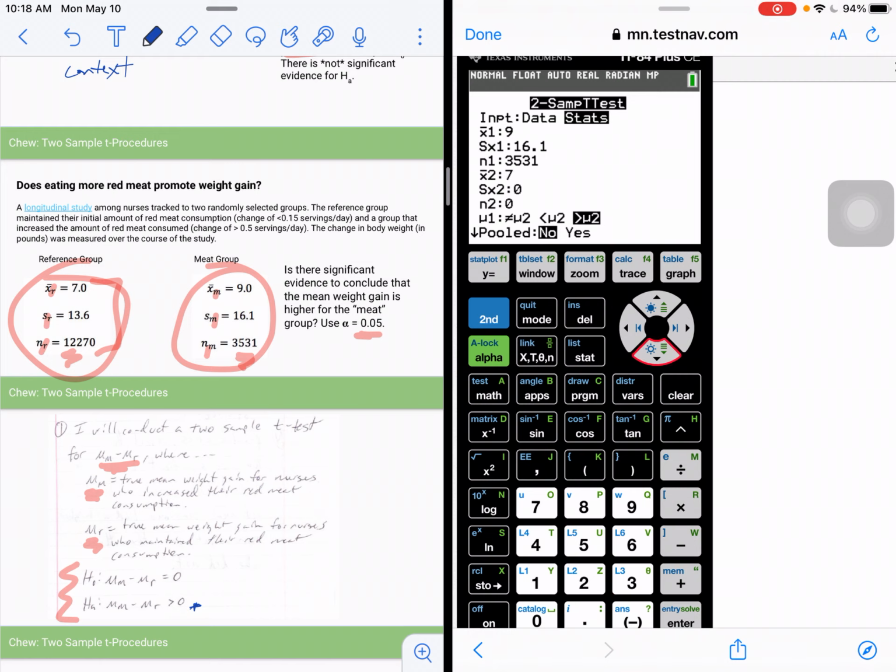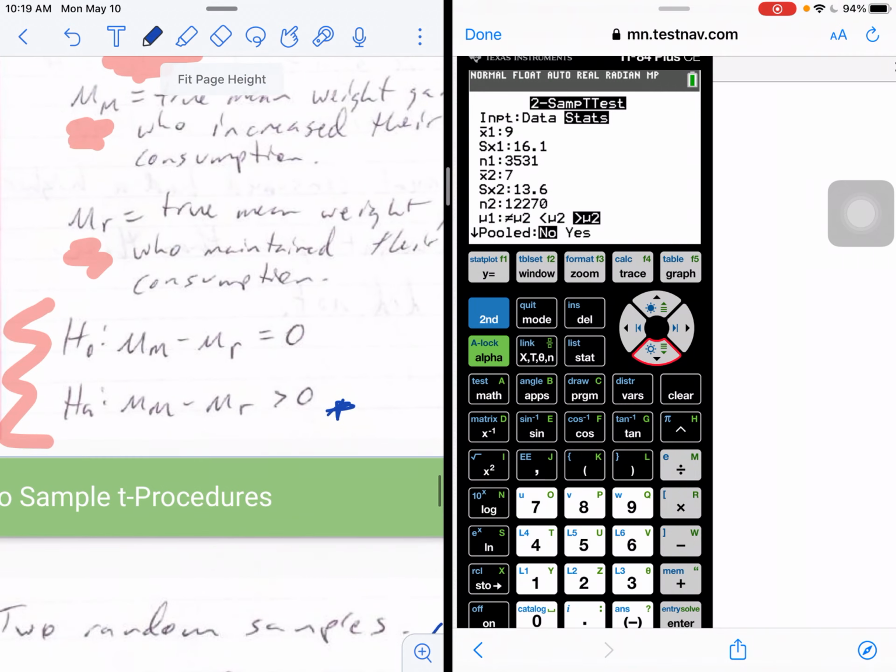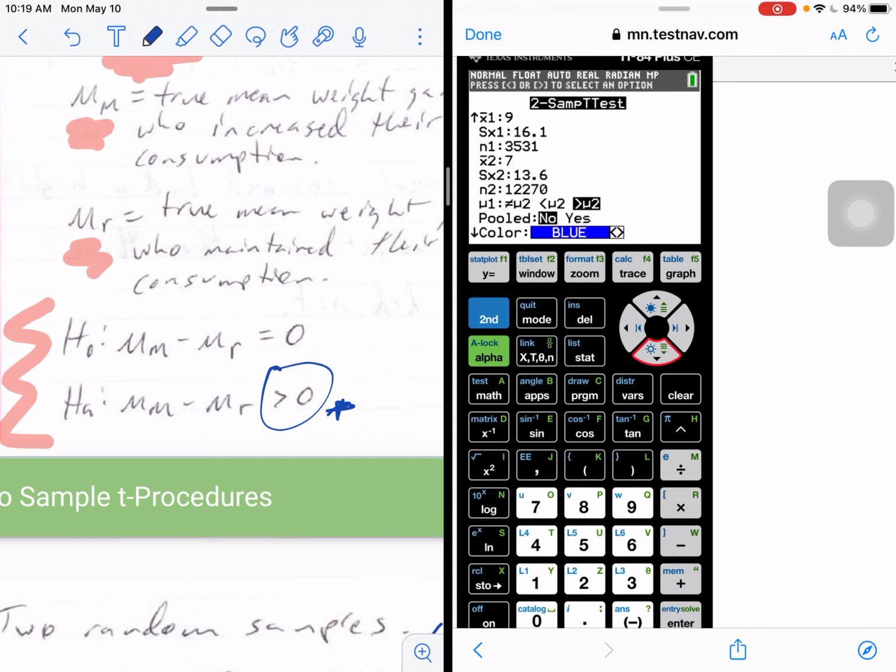X bar 2 is going to be 7, 13.6 for S2, N2, 12,270. Your alternative hypothesis, again, that's what we want. We want that to match what we have here, so greater than 0. Always put pooled as no. We're never going to pool our samples, so put that as no.